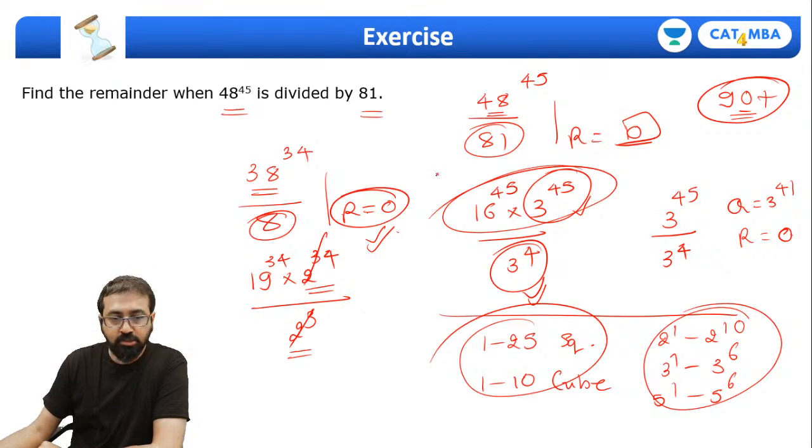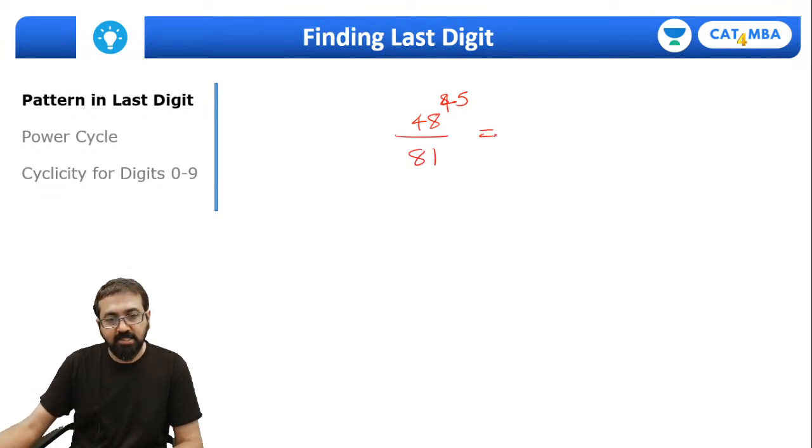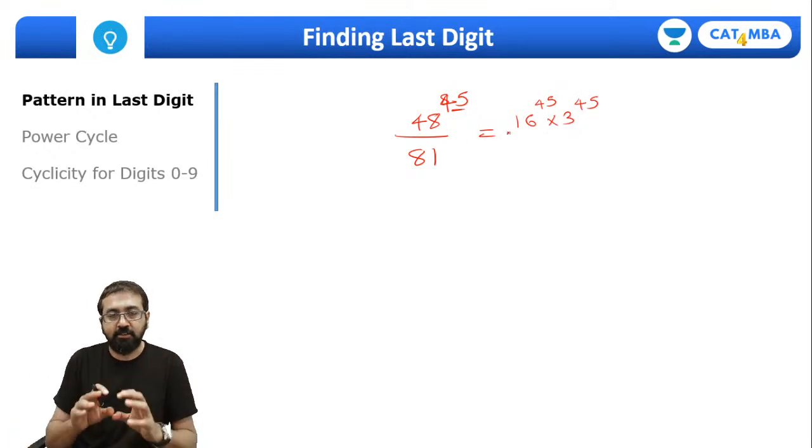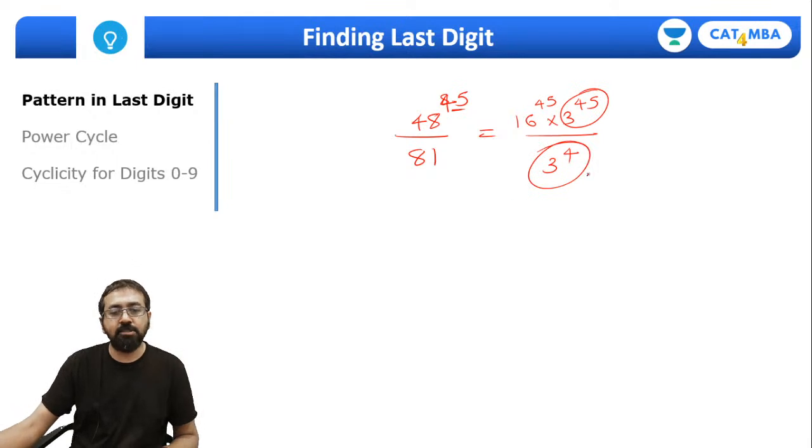Hi Hishu, I just saw your comment that you have some doubts in this question. Okay, let me explain once again. The question was 48 raised to 45 divided by 81. See, what I'm saying is 48 is nothing but 16 into 3. So this becomes 16 raised to 45 into 3 raised to 45, because 16 threes are 48. So I've just rearranged the terms of the numerator. Divide by 81. What is 81? 3 raised to 4.